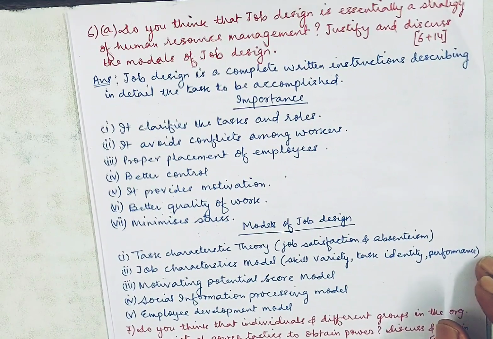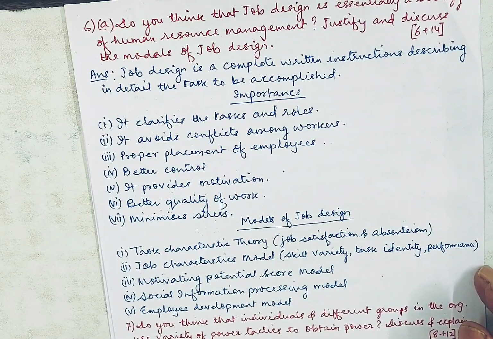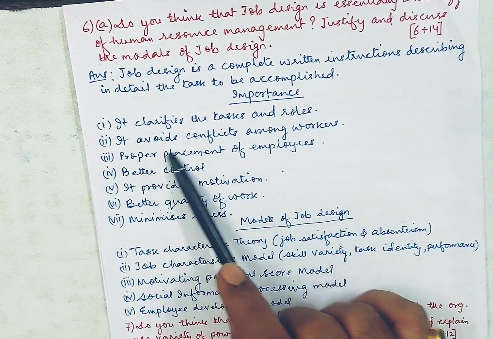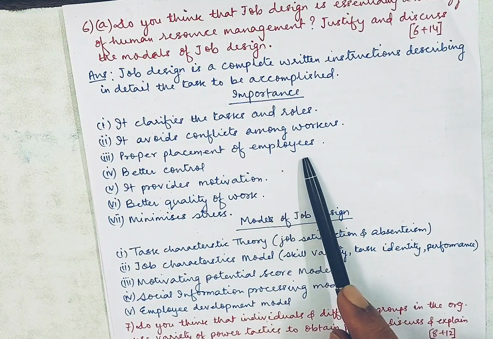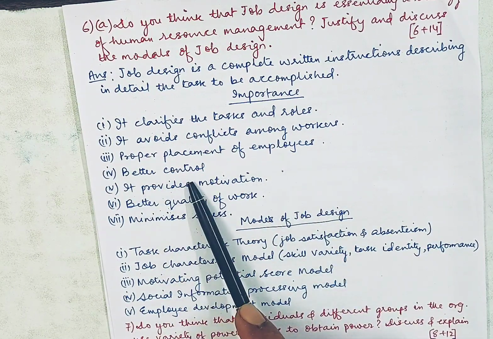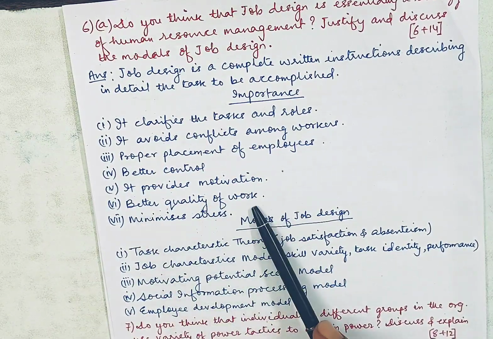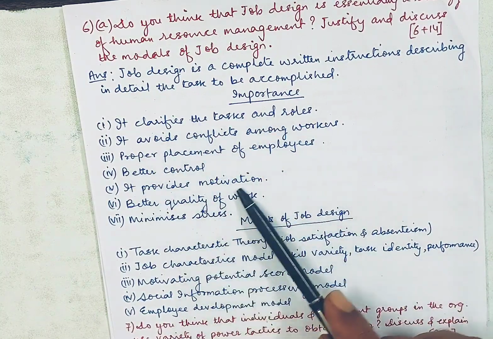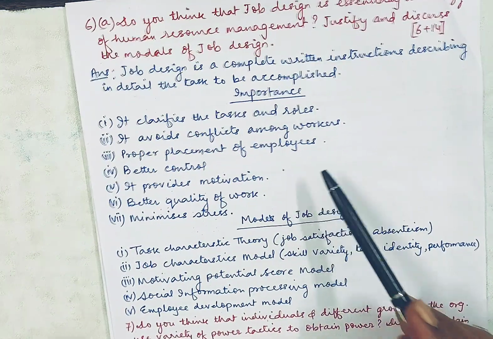Now let's see what the importance is. Why is job design important for an organization? It clarifies the tasks and roles, right? The second one, it avoids conflicts among workers. Third, proper placement of employees, right man at the right post. Fourth, better control. And fifth, it provides motivation. Sixth, better quality of work. And seventh, it minimizes stress. So this is how job design is so important, so indispensable for an organization.